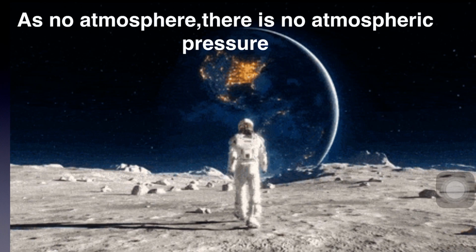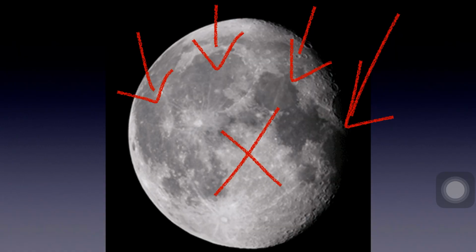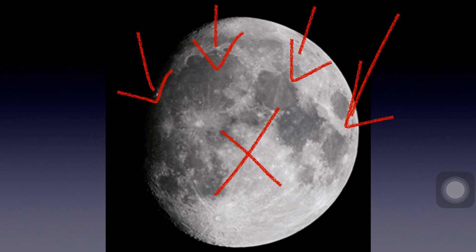Because on the moon there is no atmosphere. The moon is a vacuum. As you can see, astronauts on the moon need to carry an oxygen cylinder for breathing.